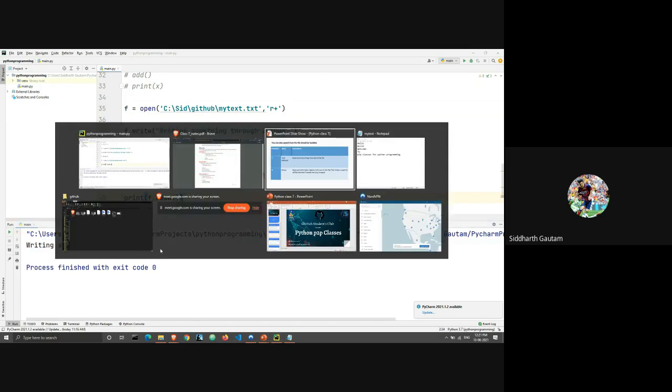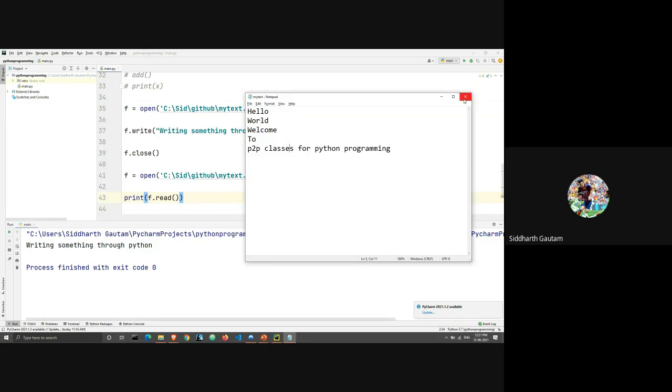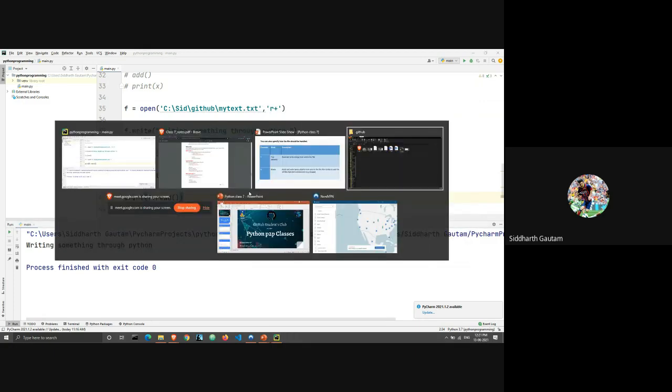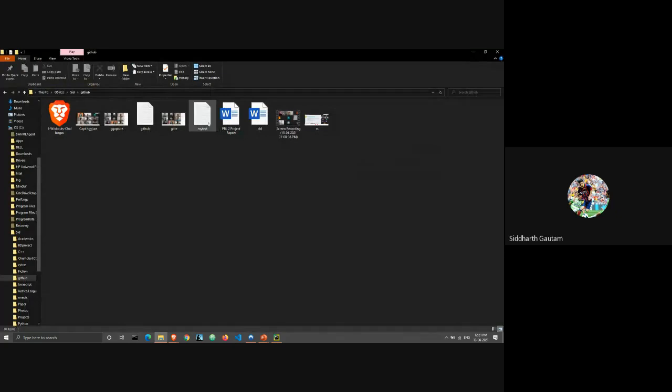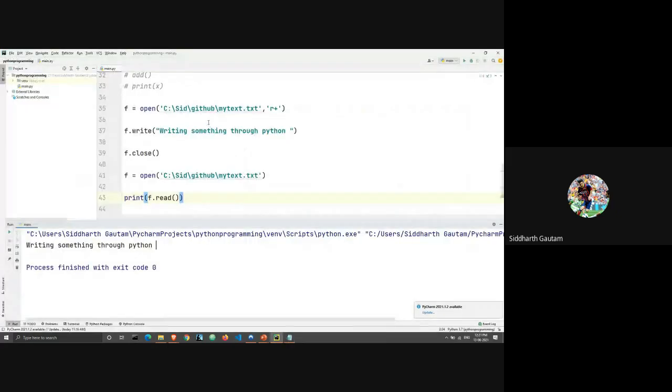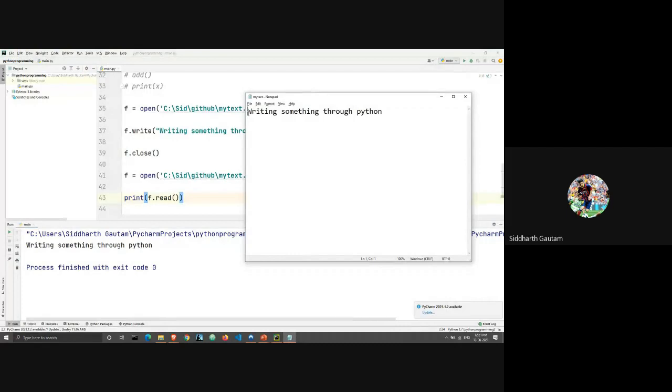So let's go back to the text file and see if there are any changes. I will close this and open this again. As you can see, the previous text has disappeared and the new text has come. So this is the problem with writing on a file. When you just write something, whatever your previous data was gets deleted, and whatever your new data is gets added. So what if you want to add new data without deleting the old data?